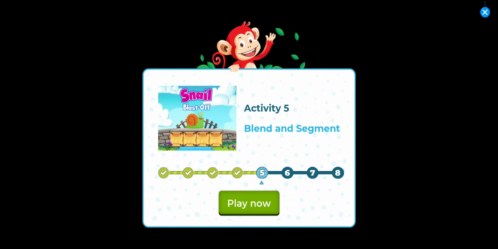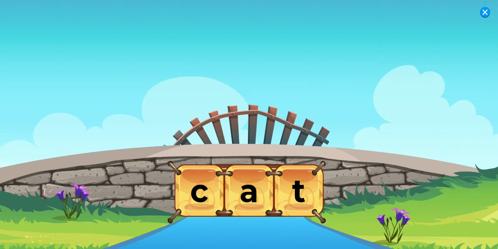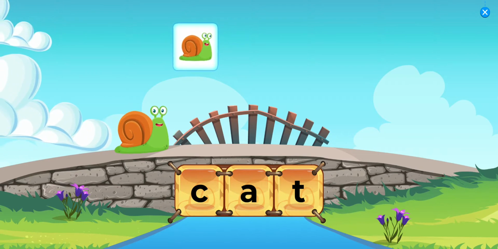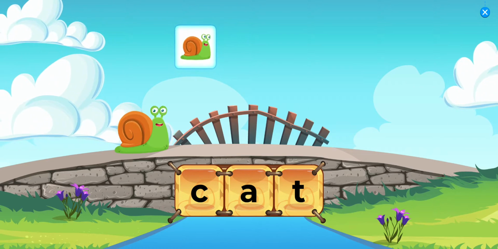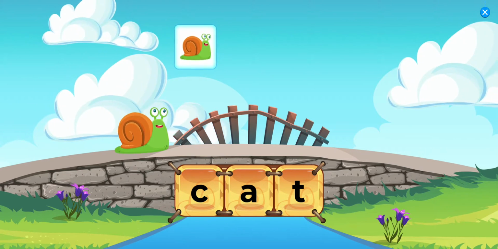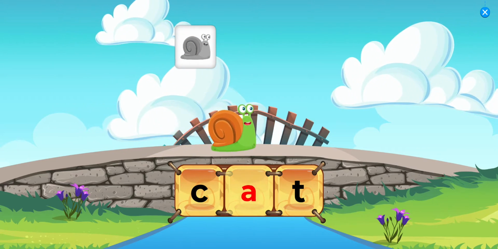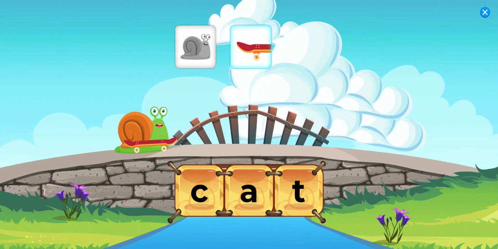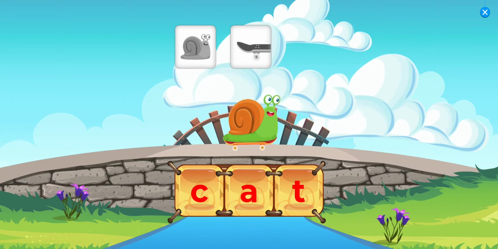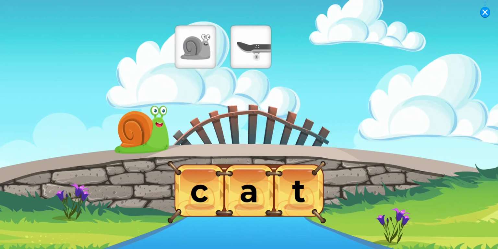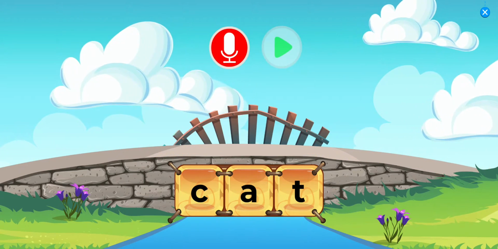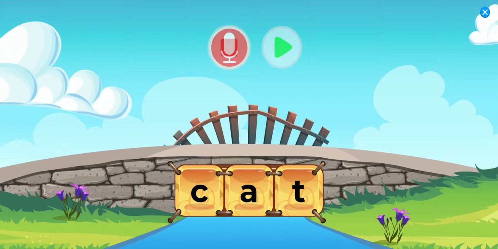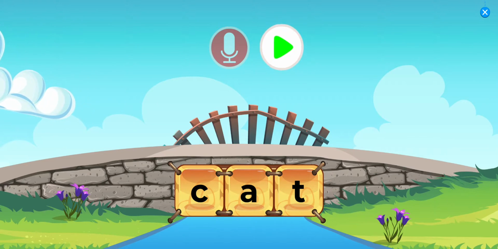Activity 5. Blend and segment. Tap the picture and listen to the word. Ka. Cat. Cat. Cat.